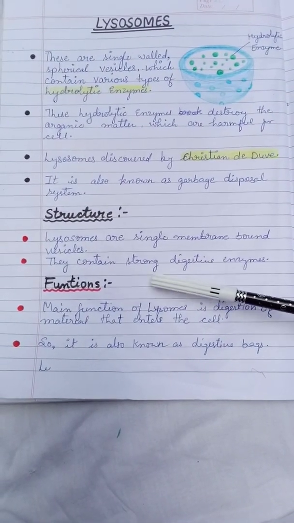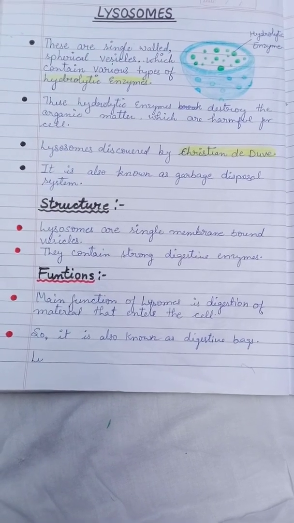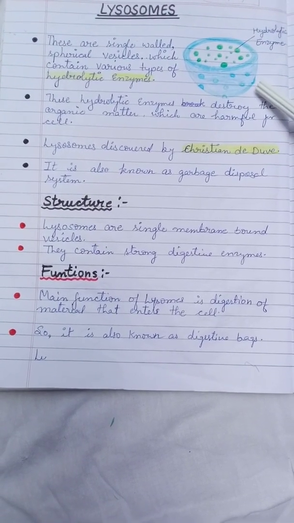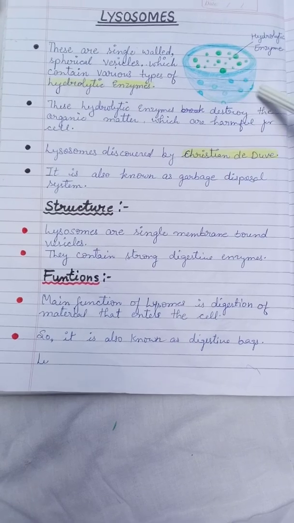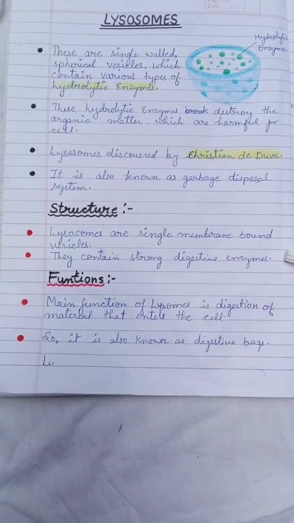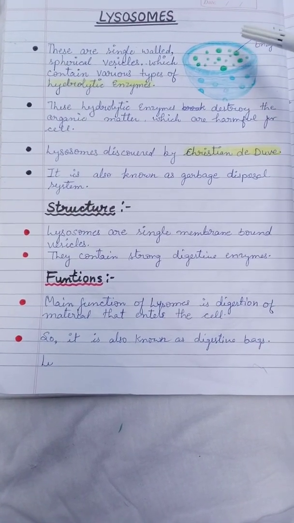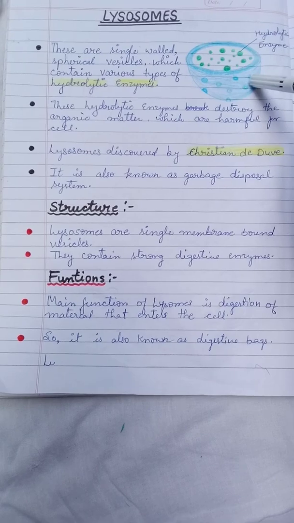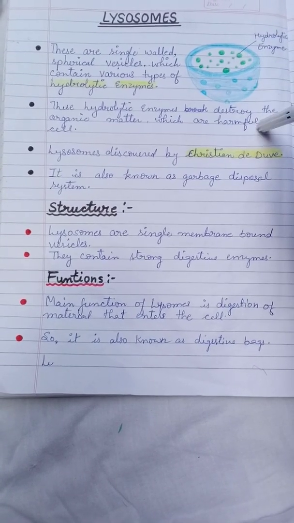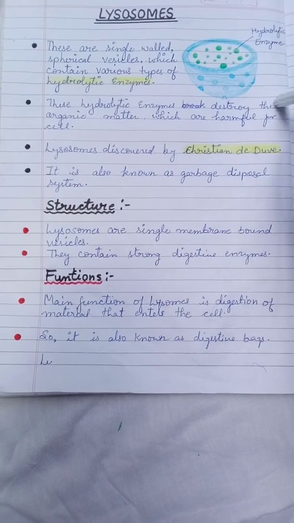See the structure. Lysosomes are single membrane bound vesicles. They are spherical in shape. They contain strong digestive enzymes, as I have told you. These enzymes are very strong for digesting foreign particles and digesting dead cell organelles. Clear?